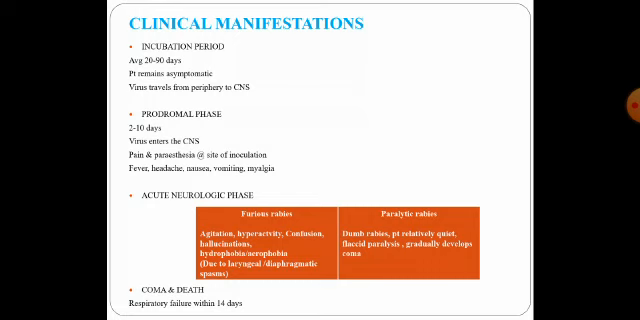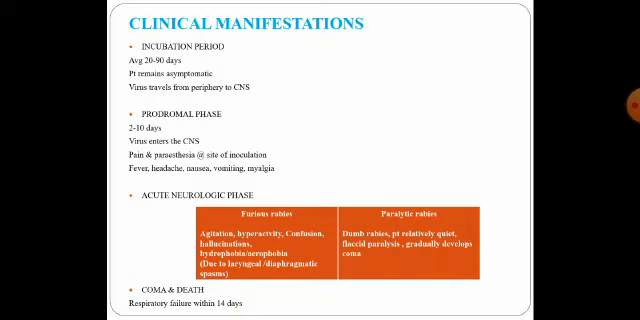Coming to the next phase, that is called the prodromal phase. This ranges from 2 to 10 days. During this phase, it is an indication that the virus has entered the central nervous system. The only specific symptom that the patient will present with is pain and numbness, that is paresthesia, at the site of the bite. Along with that, he might have vague symptoms such as fever, headache, nausea, vomiting, and also myalgia.